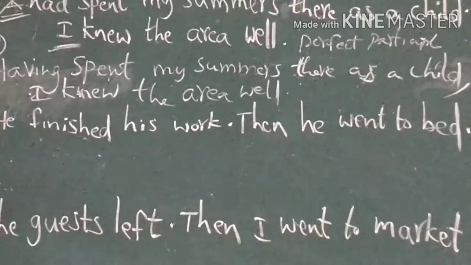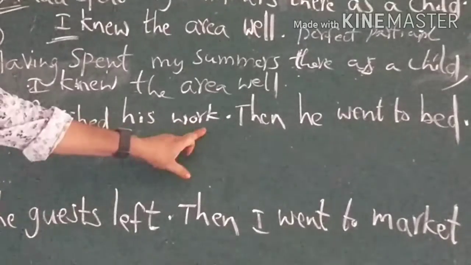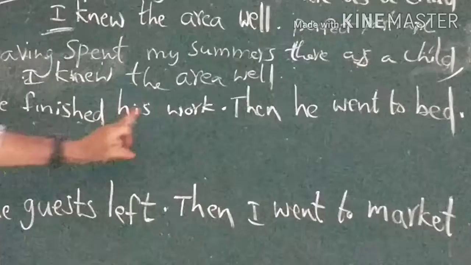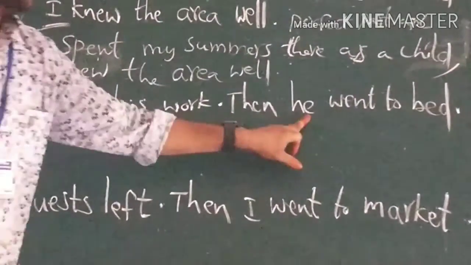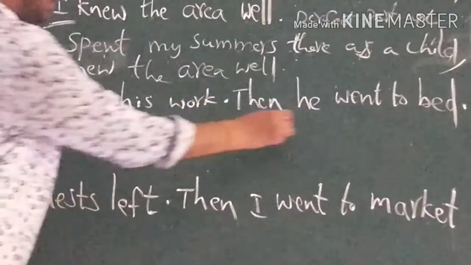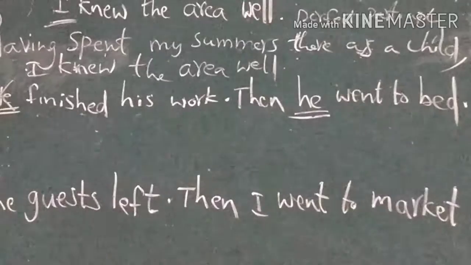Seventh example, he finished his work. Then he went to bed. He finished his work, full stop, then he went to bed. Subjects are the same, so we should remove the first subject.